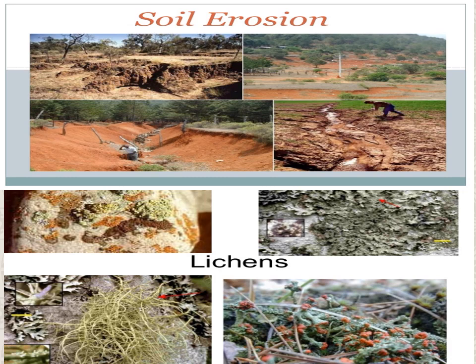Since soil is the source of nutrients for plant growth, soil erosion affects the growth of plants. Soil is the source of nutrients for plant growth.